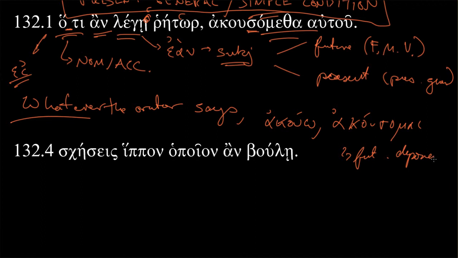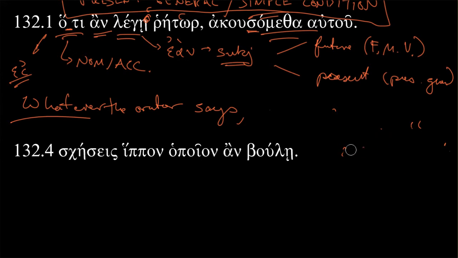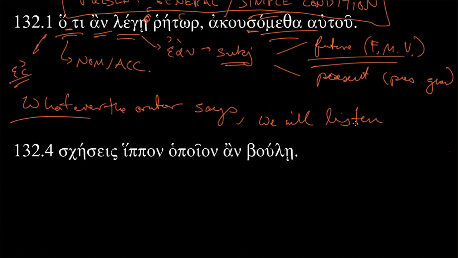And remember that a lot of verbs do that in Greek. Akouo was one of the first that we encountered, but that's a number of chapters back now. So this is a future deponent verb. So what does deponent mean? Looks passive, obviously, but behaves actively. So whatever the orator says, we, first person plural, will, because it's future. So now, ding, ding, ding, it's future more vivid condition. Whatever the orator says, we will listen. And then we need to supply a preposition here in English, to him.